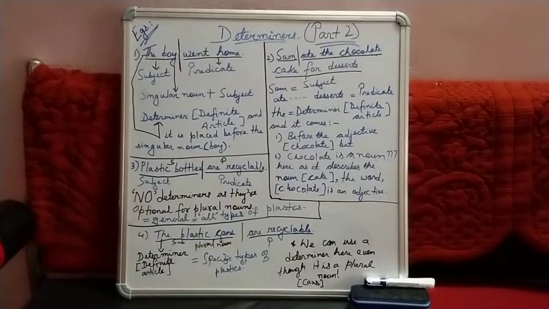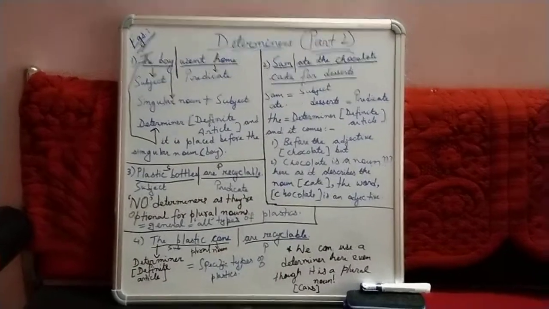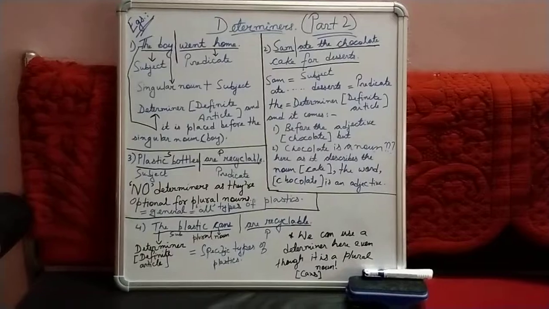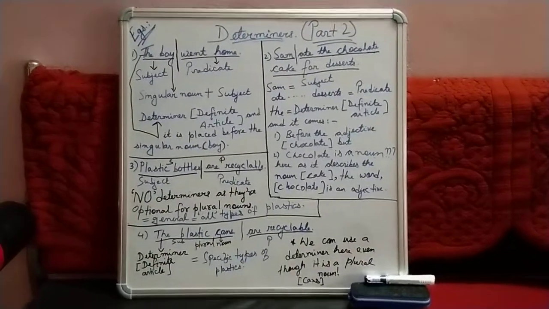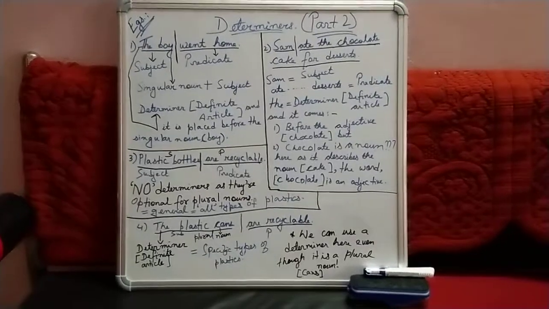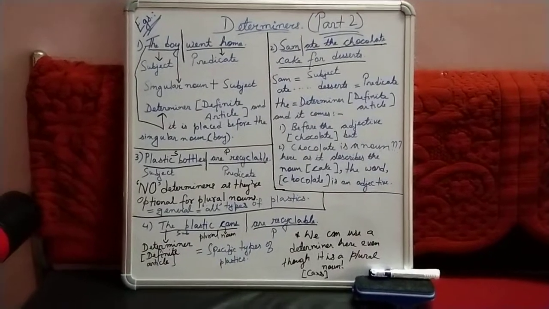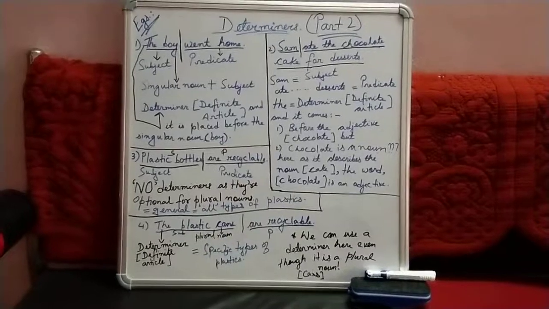So here we can use a determiner, breaking the rule of grammar that a determiner is used especially to introduce a singular noun. This is because here the determiner means a special or a specific type of plastic.